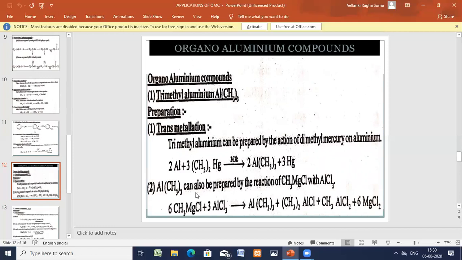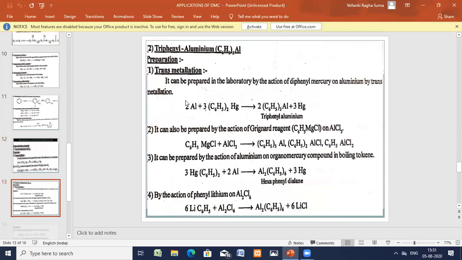Now the second preparation is RMgX, Grignard reagent, methyl magnesium chloride. And for this I have added aluminium chloride. So what I've got is the methyl groups. In place of this chlorine, the methyl group is exchanged. Okay, chlorides are coming here and the methyl group is going here. Trimethyl aluminium is formed. Dimethyl aluminium chloride. Again methyl aluminium chloride. Magnesium chloride is formed. So by transmetallation using the Grignard reagent, I have prepared the trimethyl aluminium.